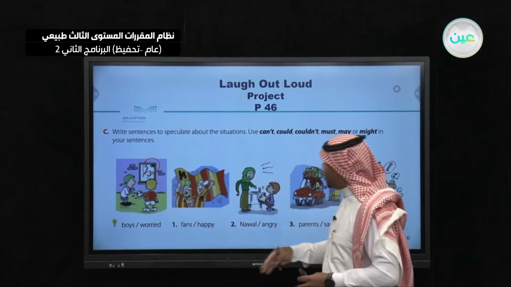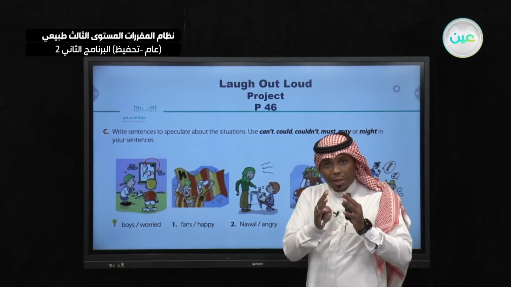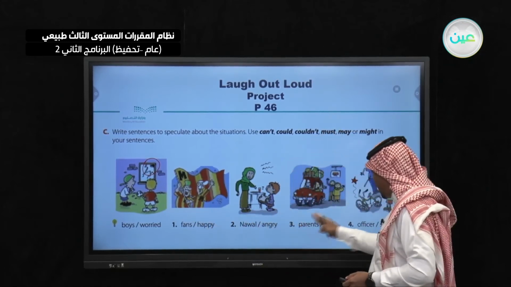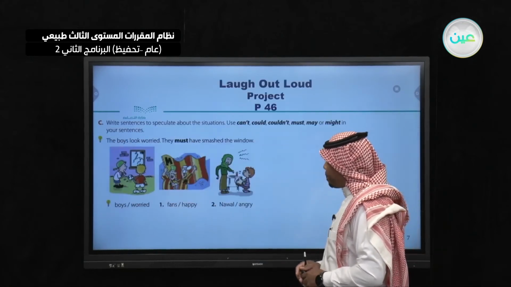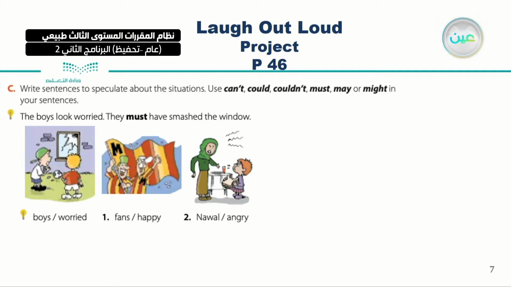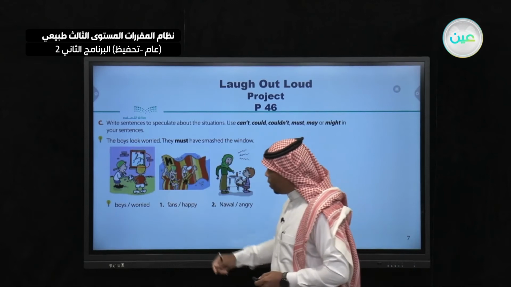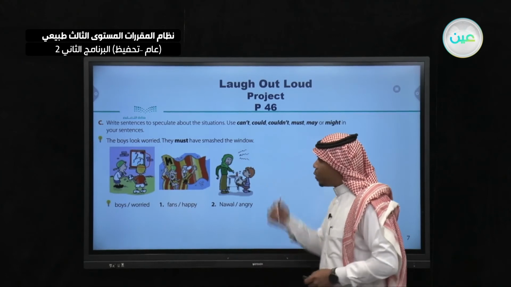Now I want you to use can't, could, couldn't, must, or may. It's up to you. This is an example for you now, because you are going to do 1, 2, 3, and 4, and of course I will help you with that. Let's see the answer. Here, the boys look worried. Why? Because they must have smashed the window. They must, and they did actually. They smashed the window. So they look worried. This is again as we said earlier.